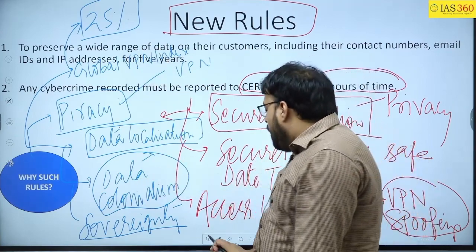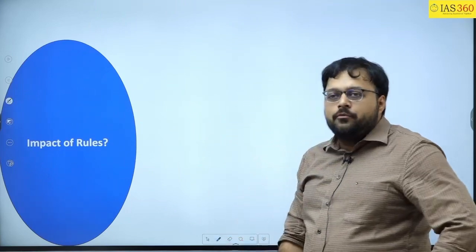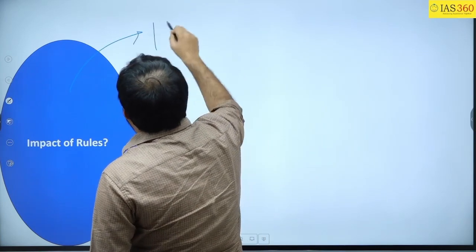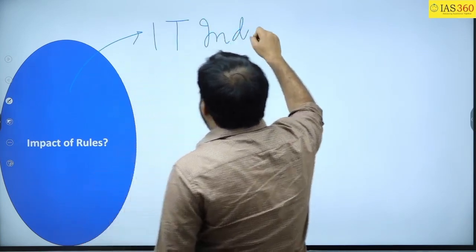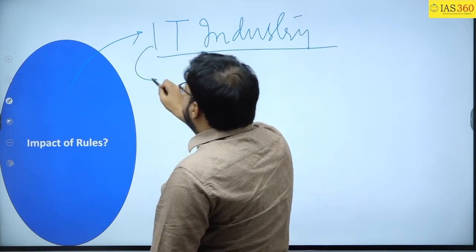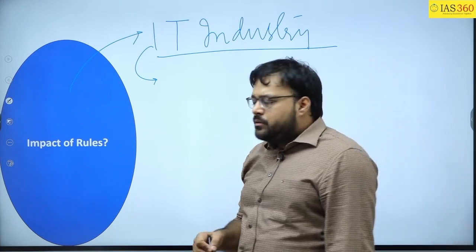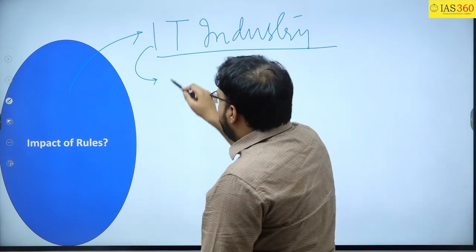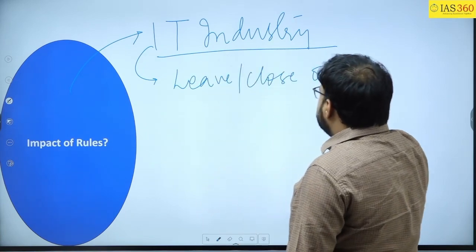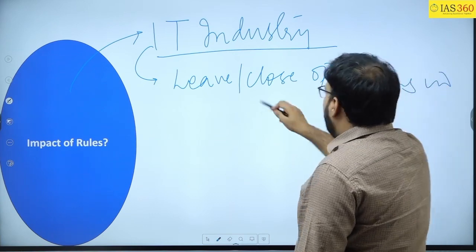Clear? Now we will see the next part, that is, what is the impact of such rules. We have seen that it will impact the IT industry. It will impact the IT industry in the sense that some of the virtual private network organizations have already declared that they will close their operations in India and they will operate from Singapore now.